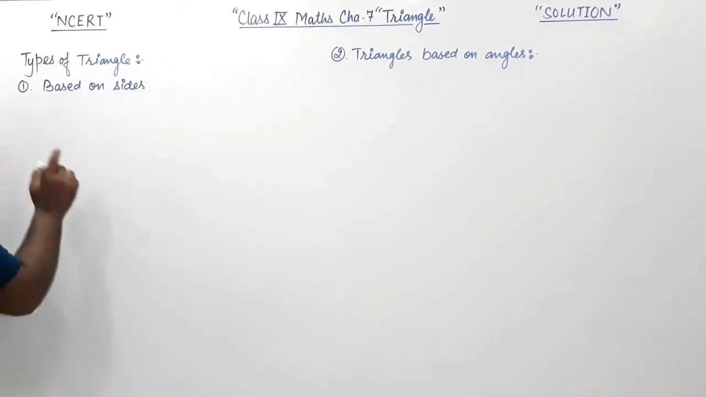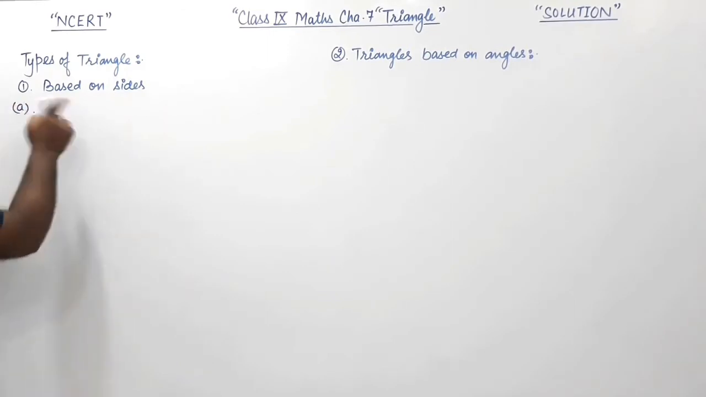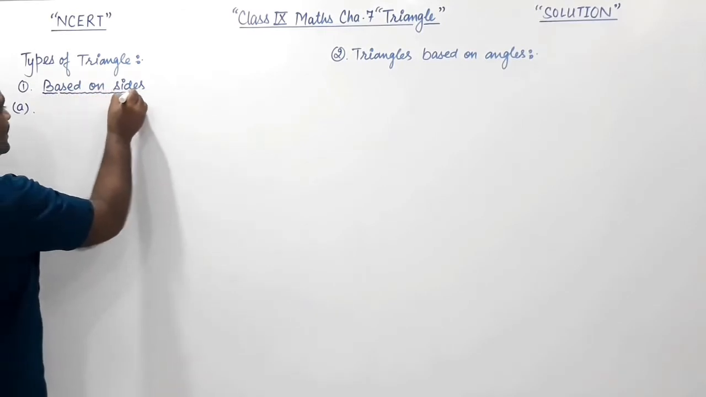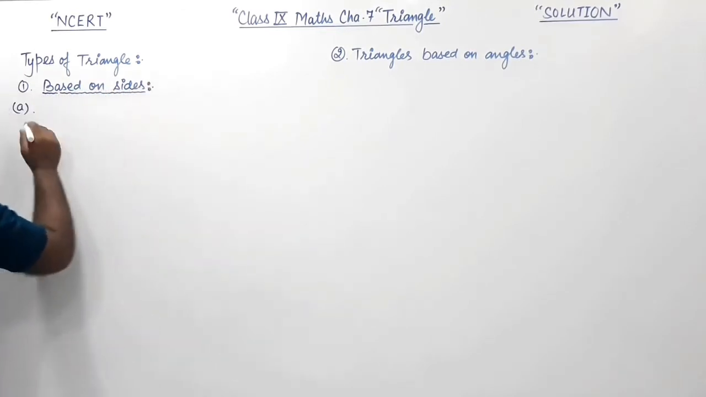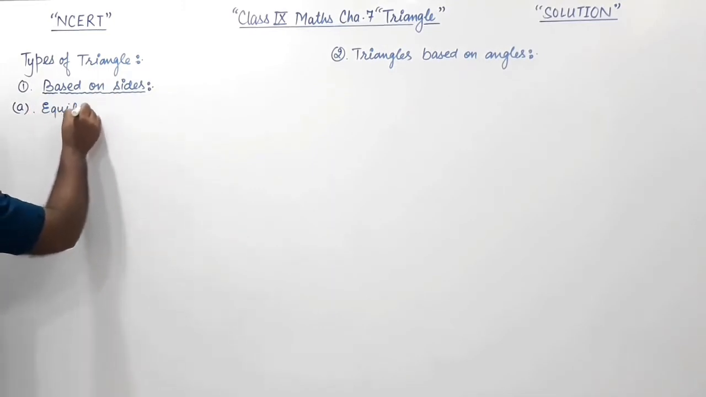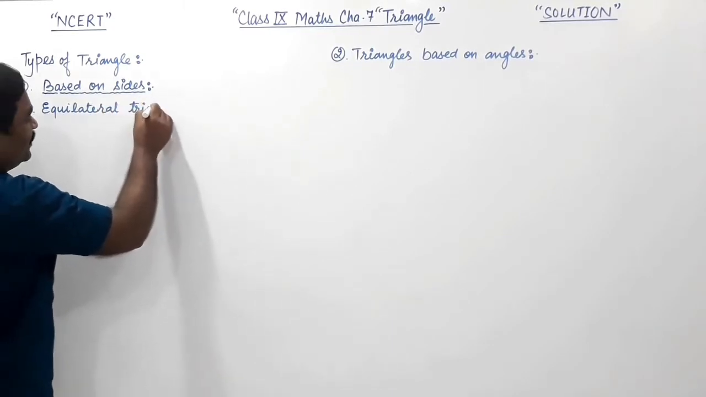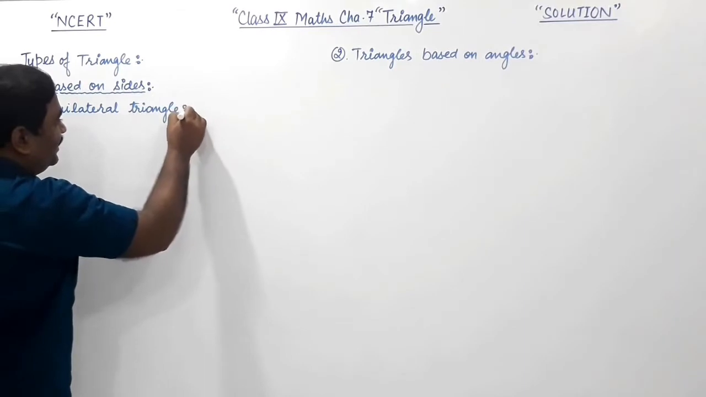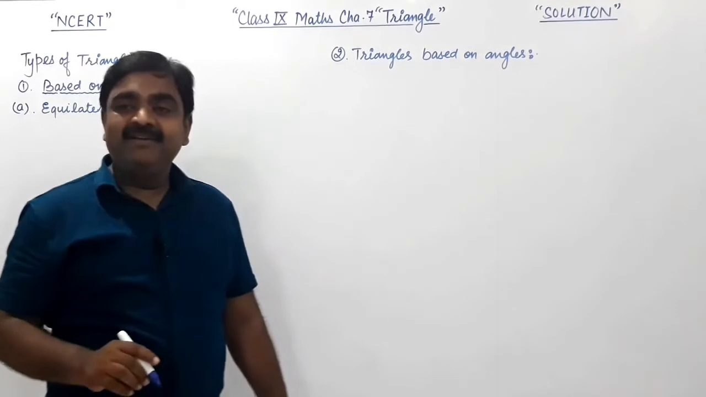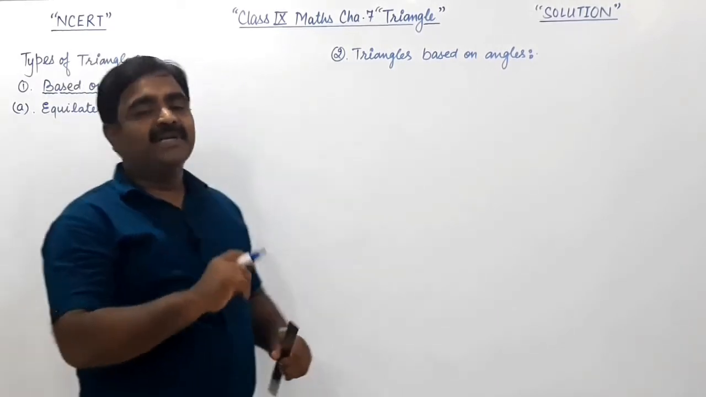In this, there are 3 types of triangle. First, based on sides you are studying. The triangles based on sides. What are they? First, equilateral triangle. What is an equilateral triangle? A triangle in which all 3 sides are equal is called an equilateral triangle.